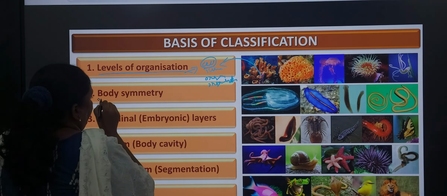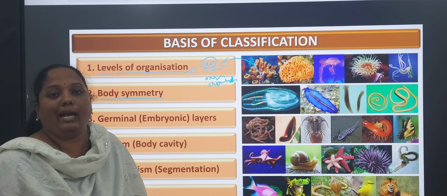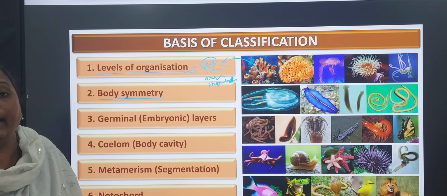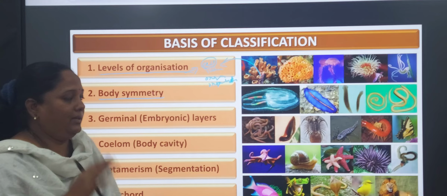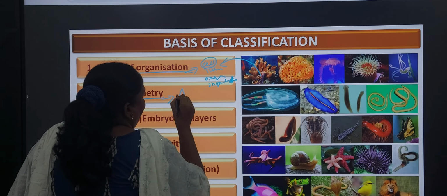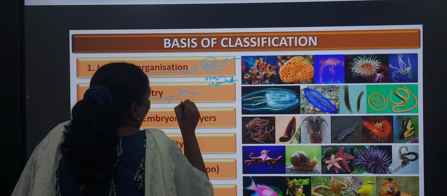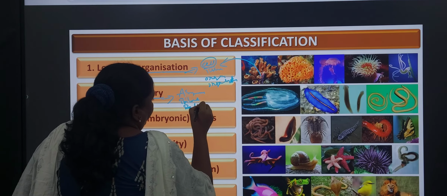Next, body symmetry. Can anyone say what is symmetry? Symmetry is when a body can be cut into two halves or into many halves, dividing the body. In symmetry, there are three types: asymmetry, bilateral symmetry, and radial symmetry.